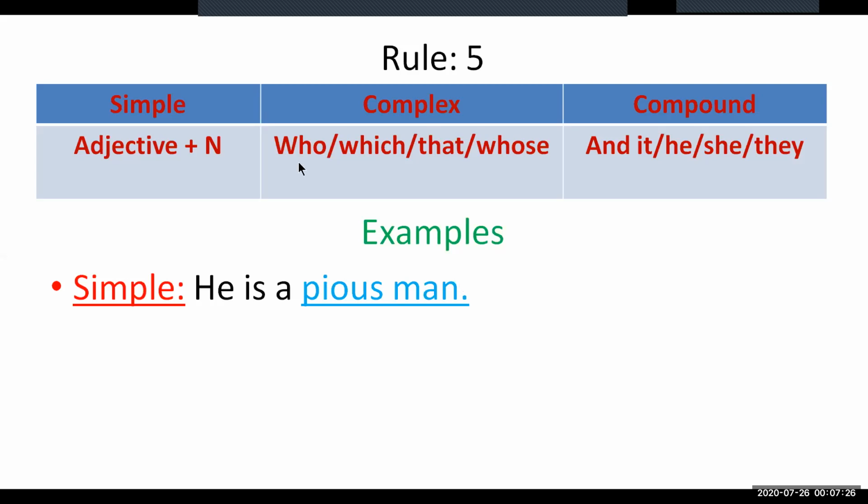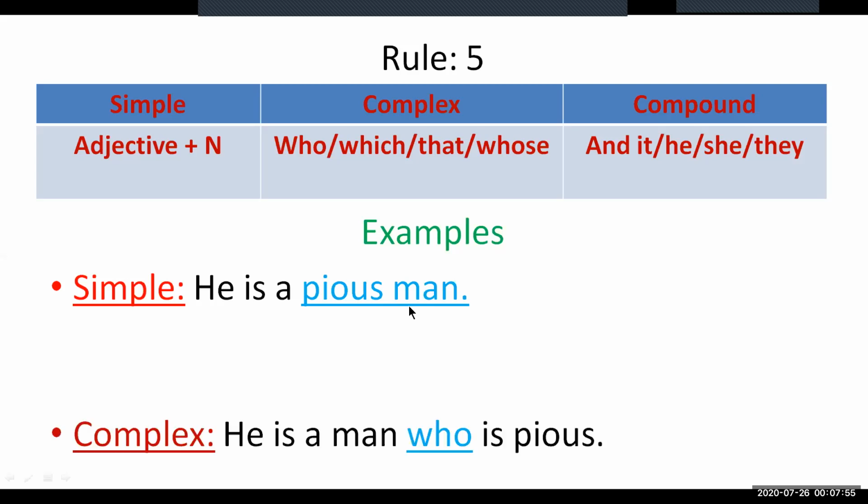Certainly the word who matches with the noun man. So which or that will be applicable for objects or things. And the word whose can be applicable when we need to use the possessive form. Here, let us use the word who as it relates to the personal noun related to persons. He's a man who is pious. That is the complex form.